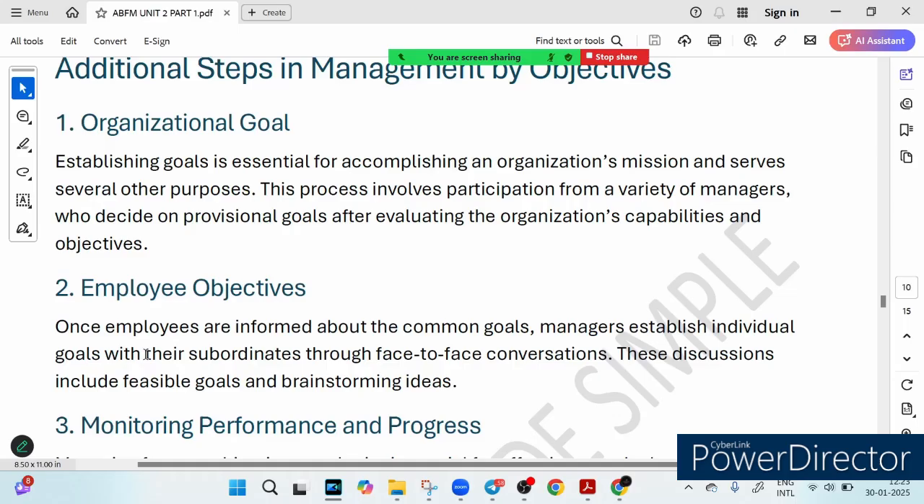Second is employee objective. It's time to get personal. Managers sit down with their team members to set individual goals that align with the big company goal. Think of it as assigning roles in a movie production. Everyone knows what they need for the final masterpiece.